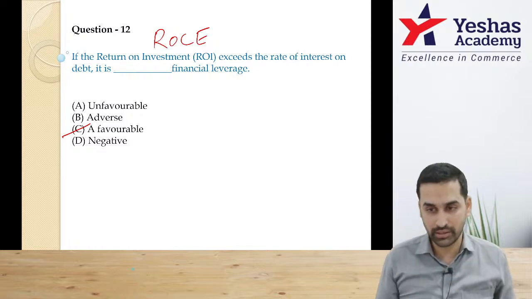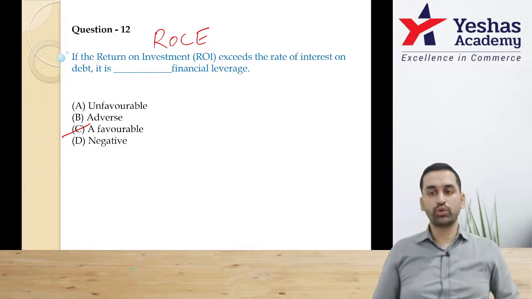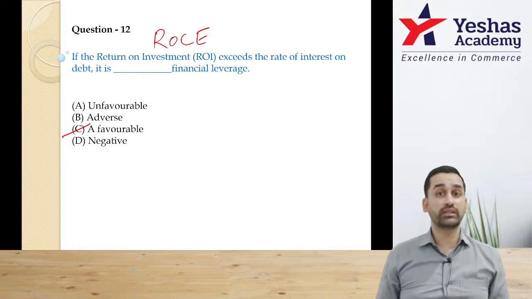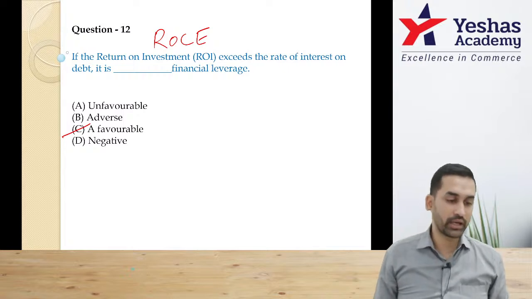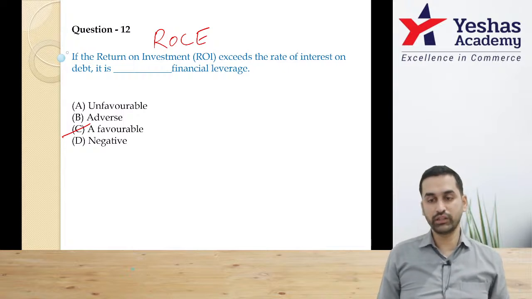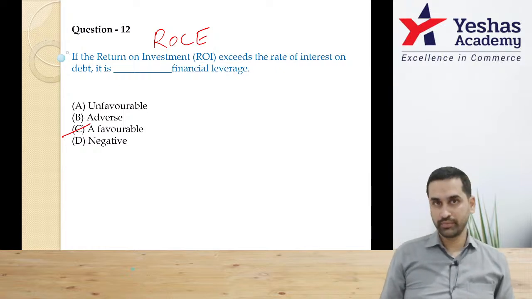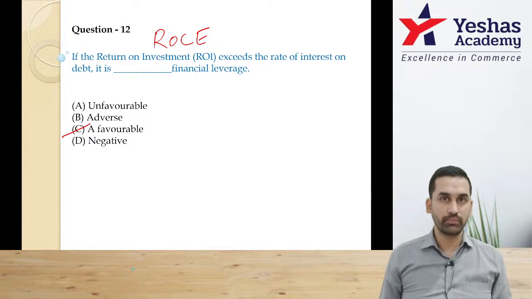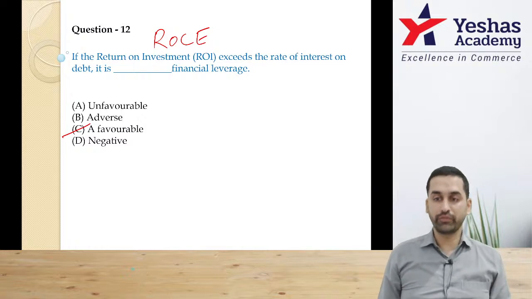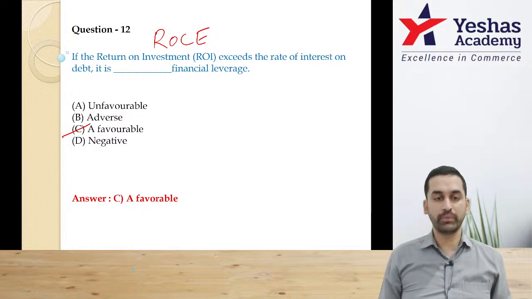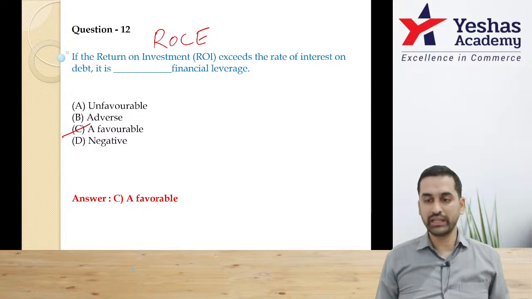If you do too much of this, just because 11% is greater than 8%, remember in the regular class also we have discussed this. If you take excessive debt, then what happens? You are creating yourself a new financial risk, a pressure, that may lead to financial bankruptcy. Able to recall this? So up to a level debt is good, but beyond that debt is not preferable. Let's move on. So the correct answer is favorable when ROCE is greater than the rate of interest.